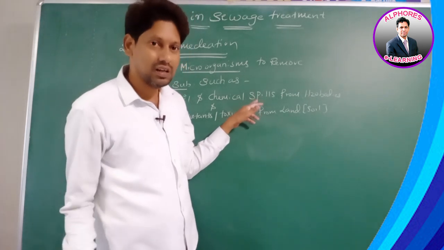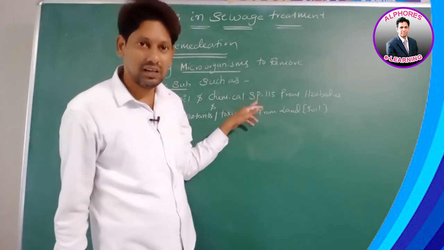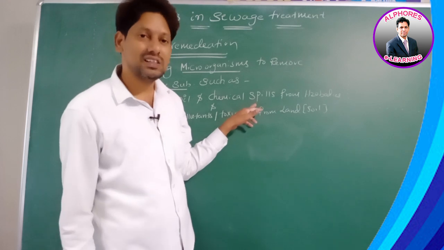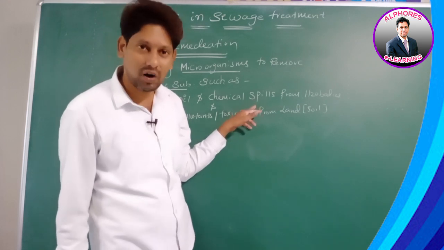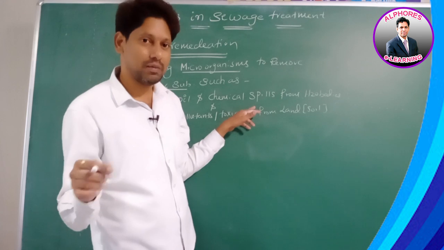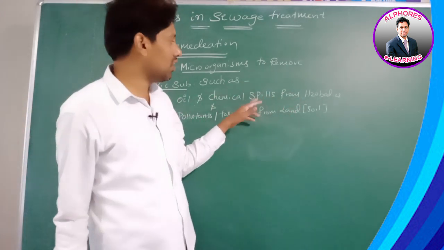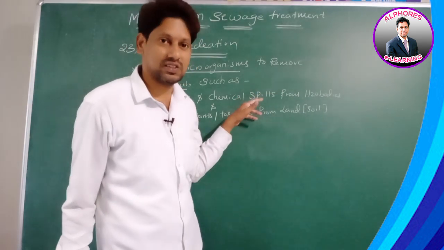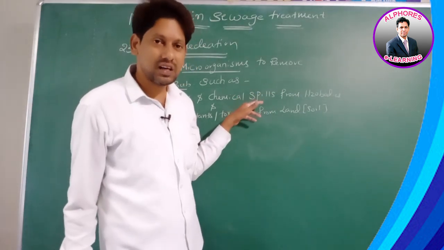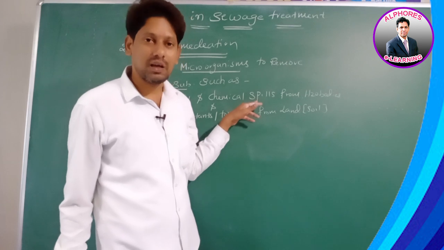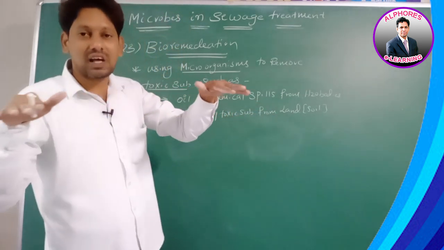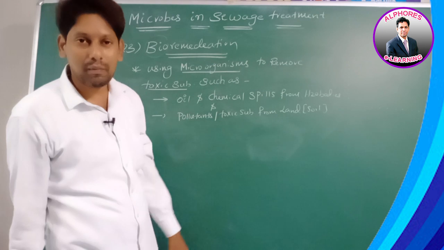So we are calling it what, sir? Spills. Is it okay?